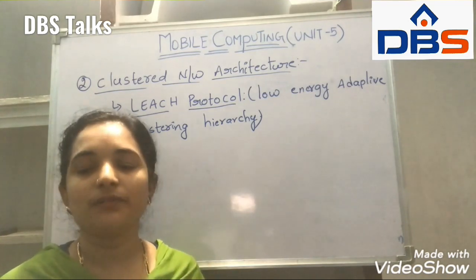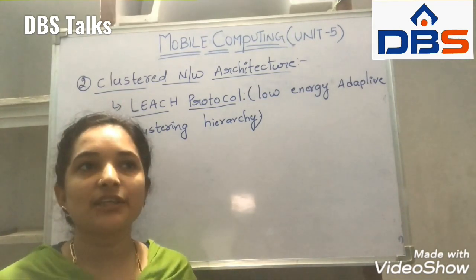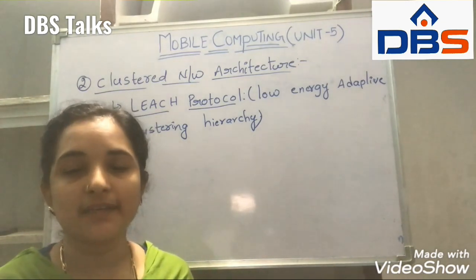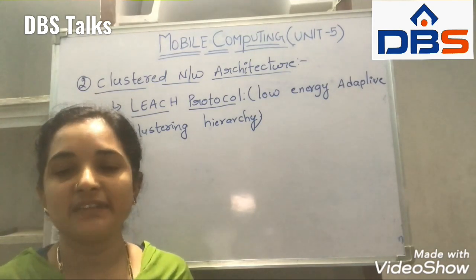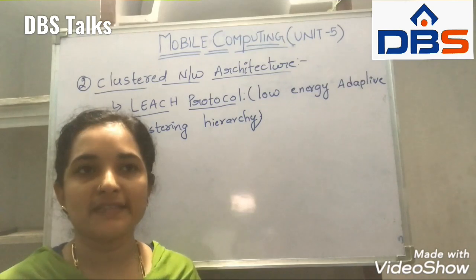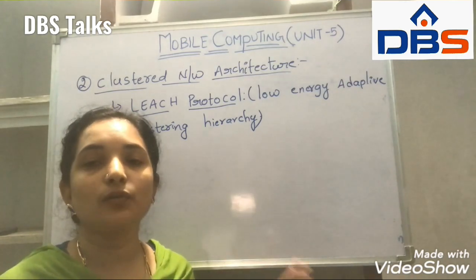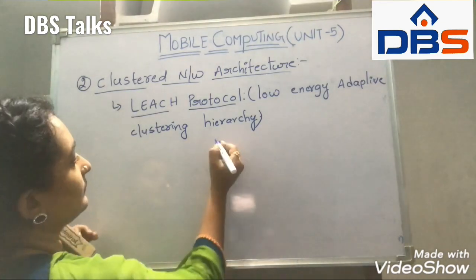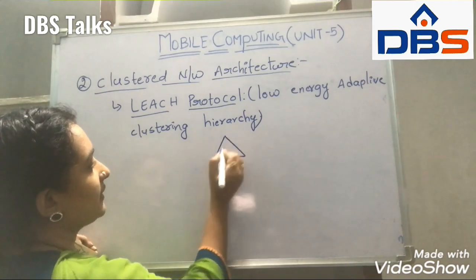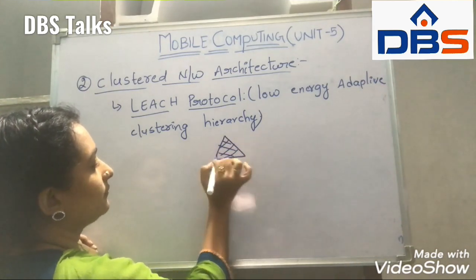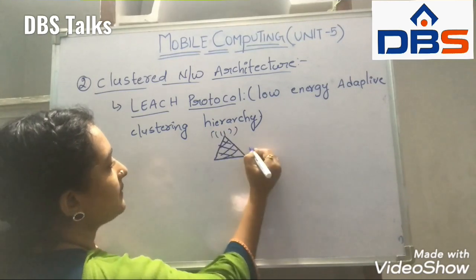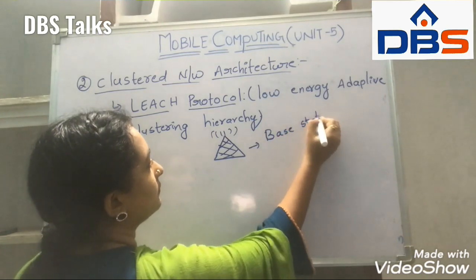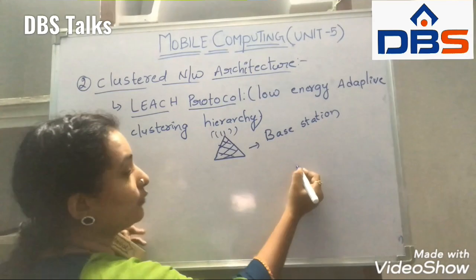So in the cluster network we have one base station. That base station is analyzing the data, the station that is receiving data. So these are called the base stations. If you see the image, we can clearly know what is meant by cluster network architecture. Here I am having one small base station, and I am creating groups of clusters.